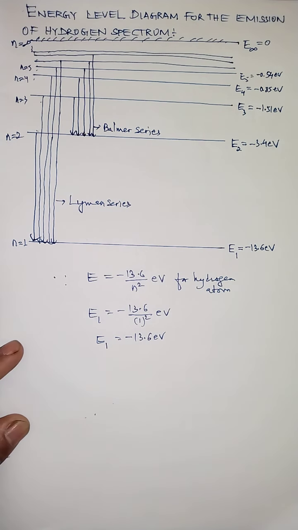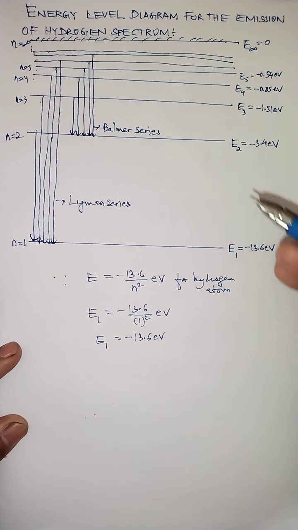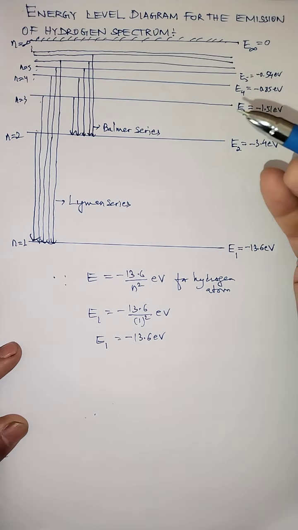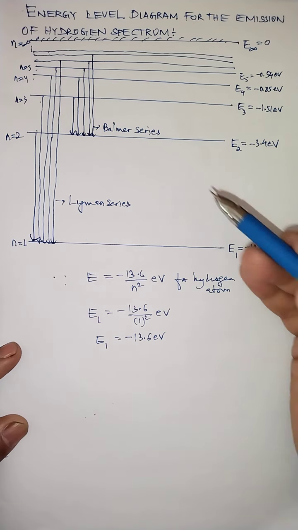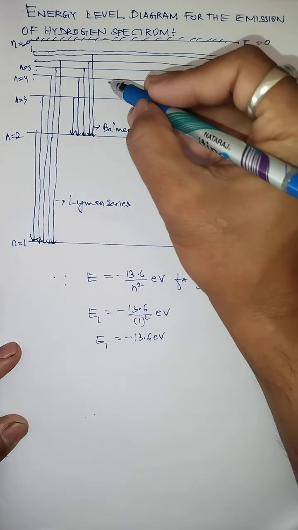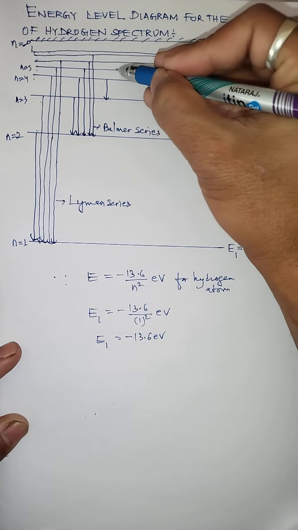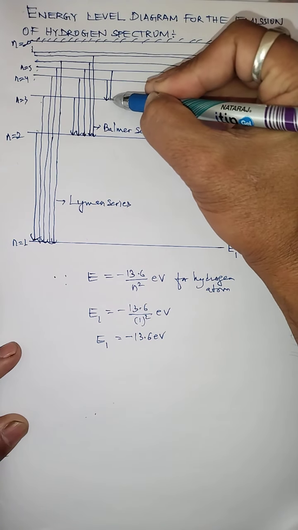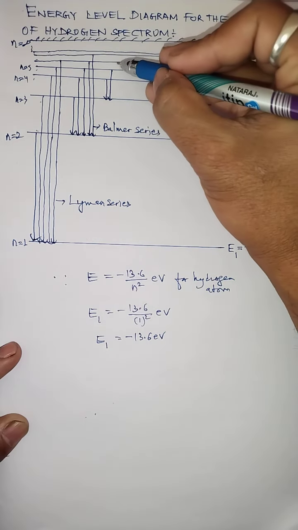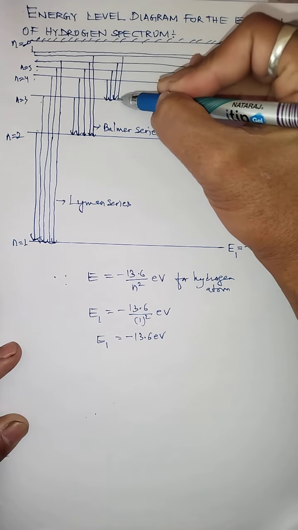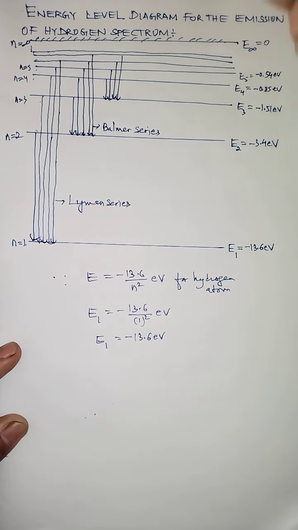Similarly, we have the next series called the Paschen series. In the Paschen series, the electron has to jump from a higher orbit like 4, 5, 6 to a lower orbit, and that lower orbit is 3. So in the Paschen series, the electron jumps from 4 to 3. Similarly, if the electron jumps from 5 to 3, it is the Paschen series. From 6 to 3 is also the Paschen series, 7 to 3 also, and it can go from infinity.